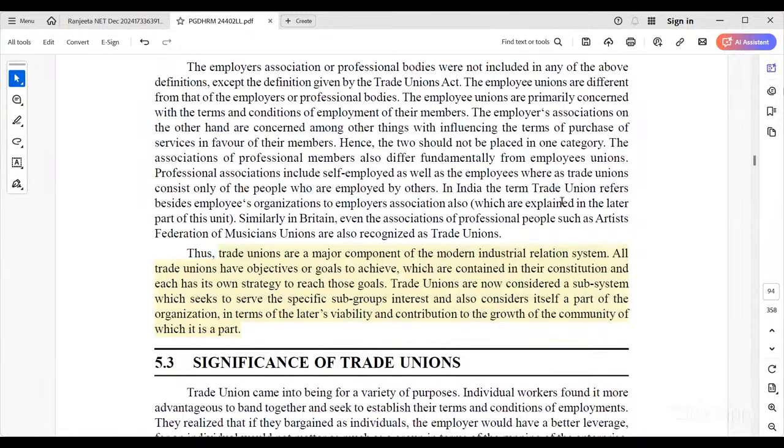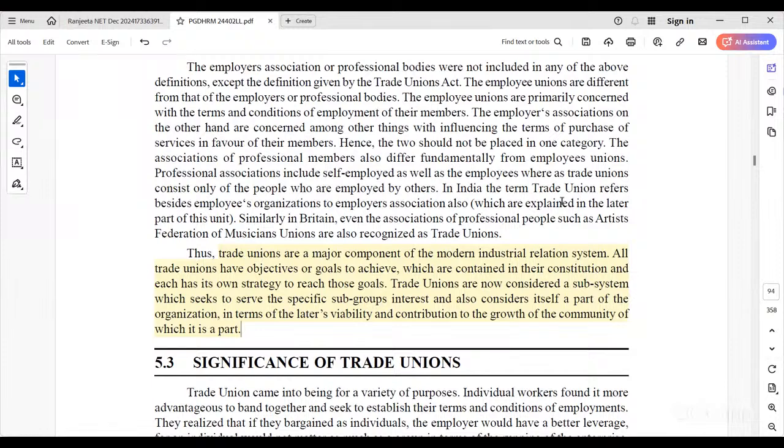The trade unions are a major component of the modern industrial relations system. All trade unions have objectives or goals to achieve, which are contained in their constitution and what we now call the bylaws. The trade union is now considered a subsystem which seeks to serve the specific interest of its group, and also considers itself a part of these organizations.